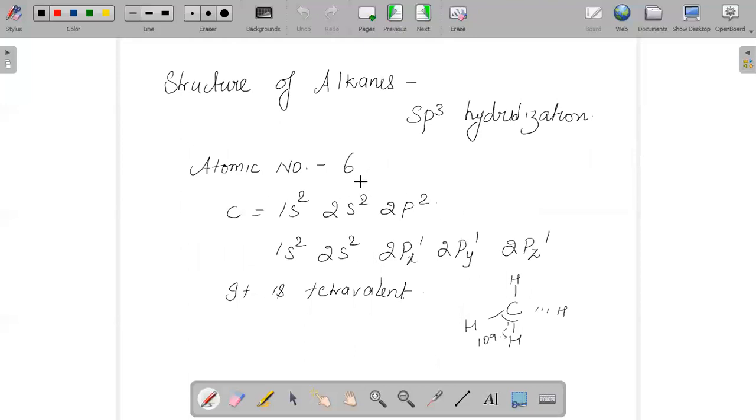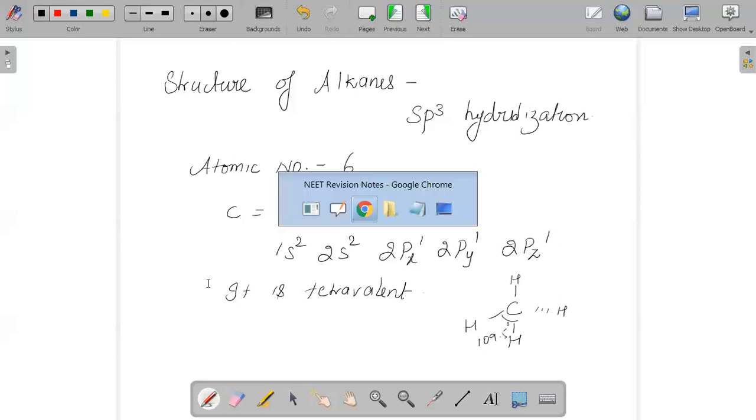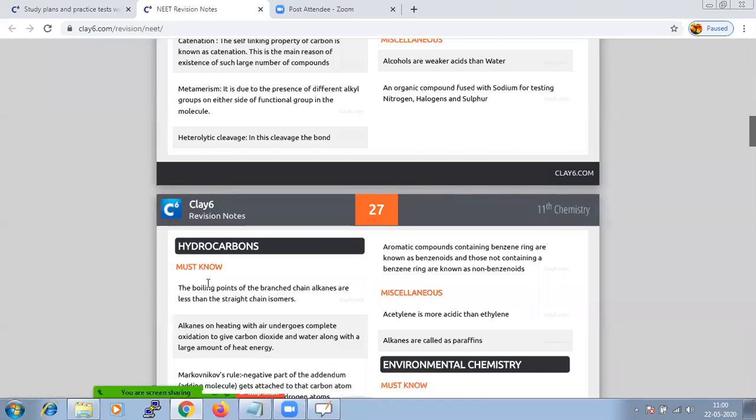The atomic number of carbon is 6, and the electronic configuration is 1s2, 2s2, 2p2. So the structure is tetravalent.